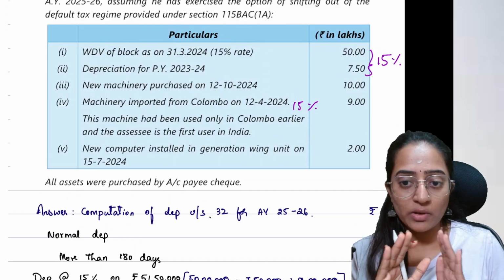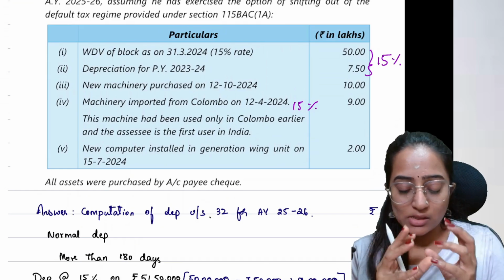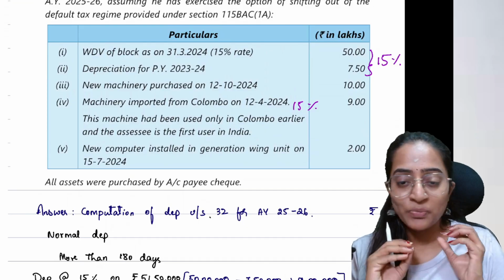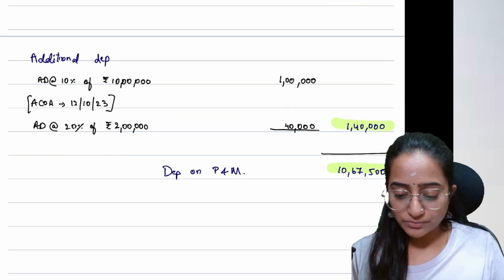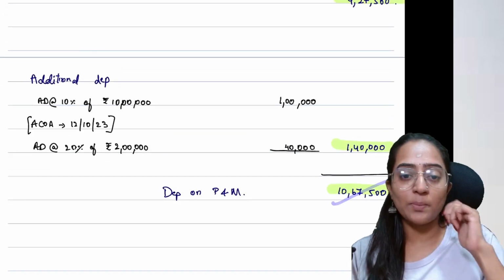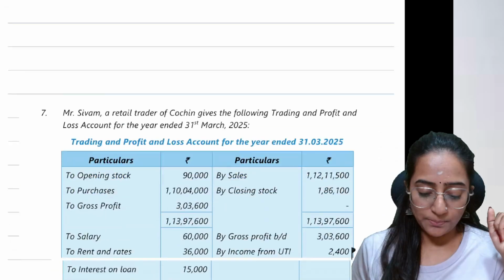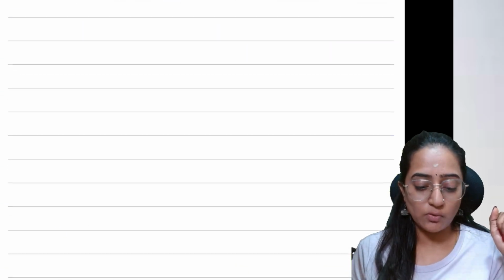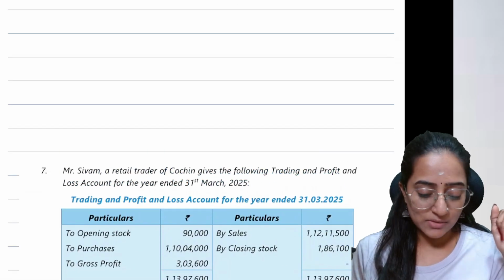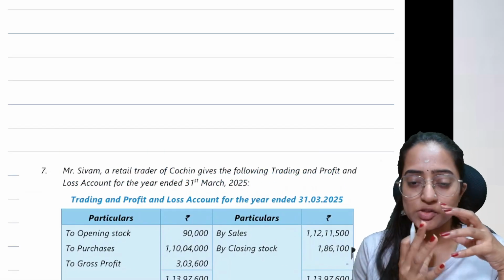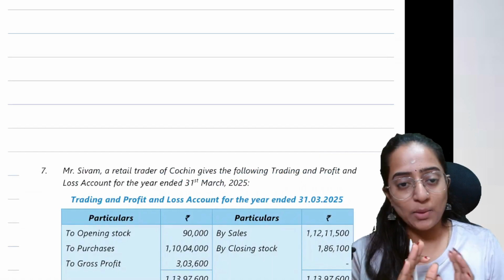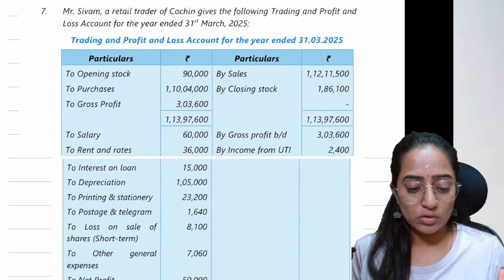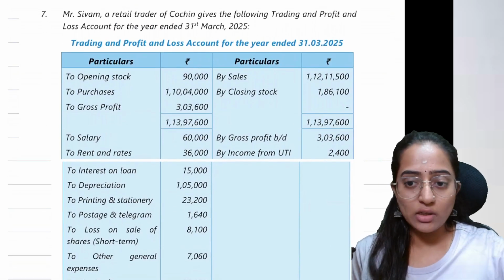Everyone, I hope you have revised the concept and now the questions are very clear. I am repeating the provisions also wherever it is necessary. Provided you add it, you will get depreciation on the plant and machinery. Done. The remaining questions, 1, 2, 3, 4, 5, 6, are all theory questions, people. I felt it can be managed by you if you give it a one-time read, so I'm not wasting time reading them. Let's move and look into the next question.